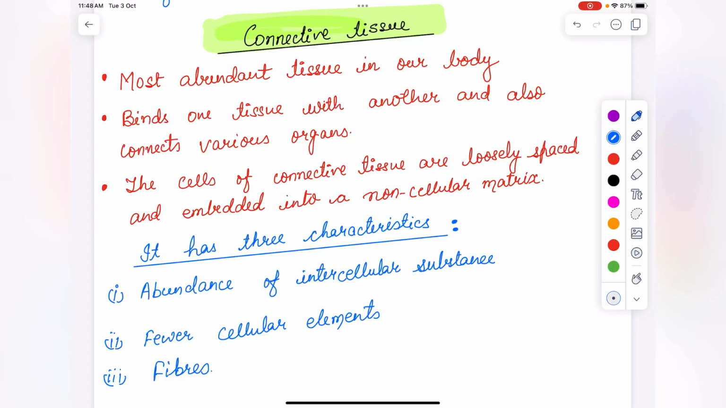Today in this video, I'll start with the connective tissue. In the previous video, I've explained about epithelial tissue. Now in this video, I'll start with the connective tissue. So by the name, we can understand connective tissue. It is connecting the tissues, and it is the most abundant tissue in our body.